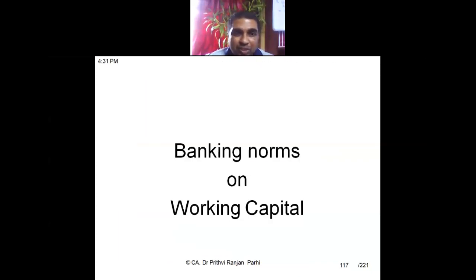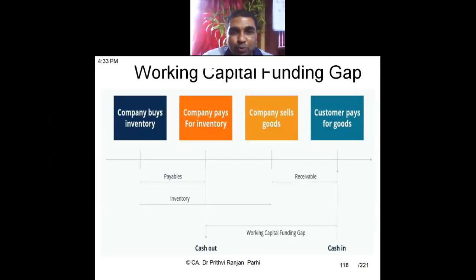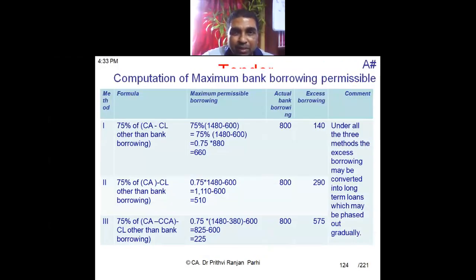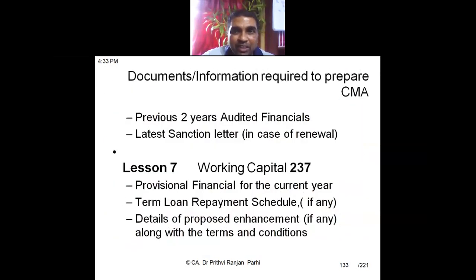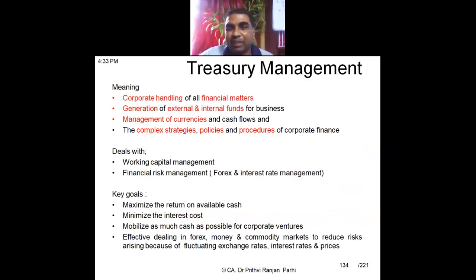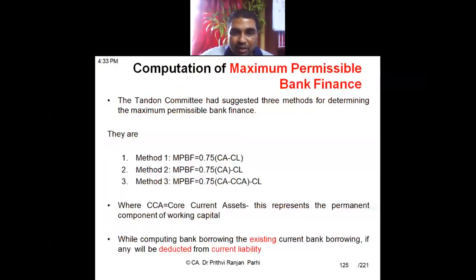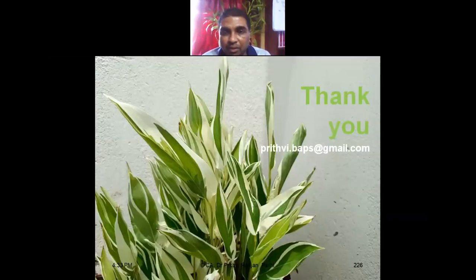Next class we'll be starting with the theoretical concept, that is banking norms of the working capital. It will not take much time, so quickly these theoretical parts will be finished off. Then we'll be entering into the CMA part, then treasury management like cash management, inventory management, all these aspects will come. Okay, so I think we should stop here now.